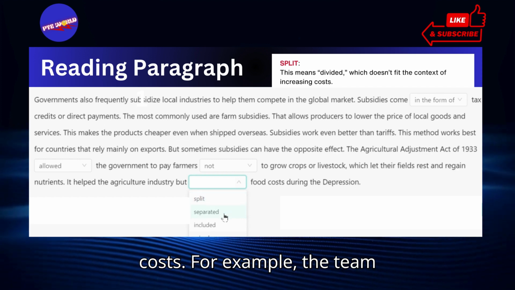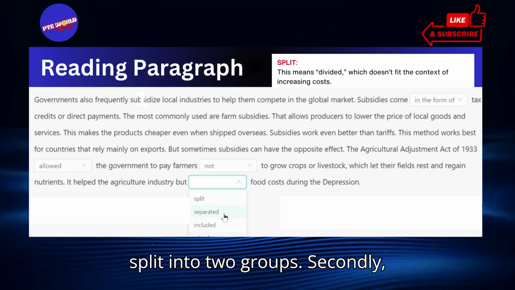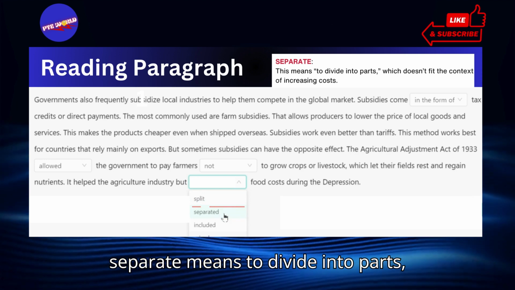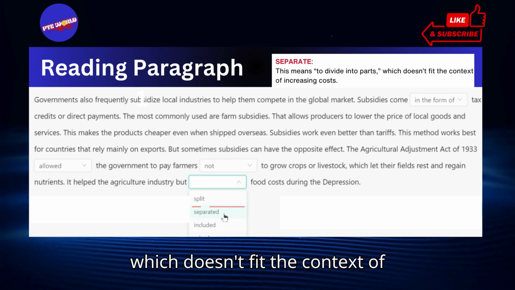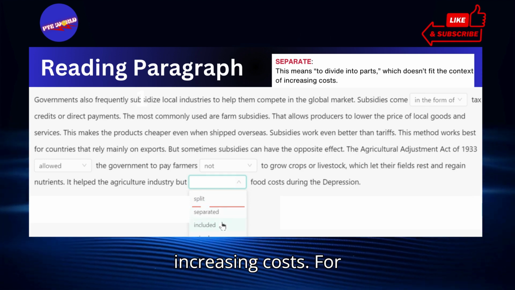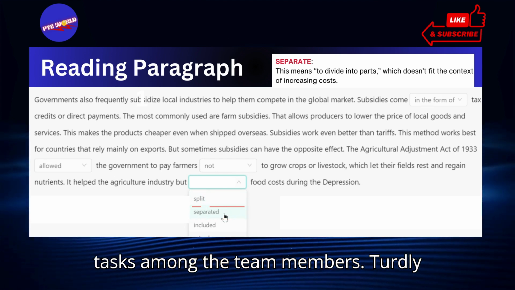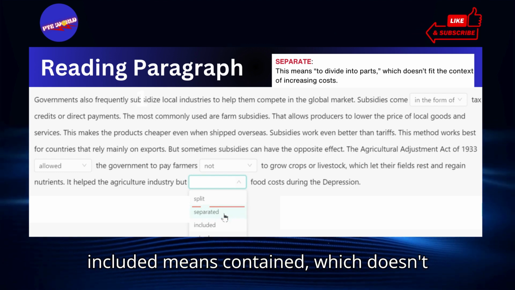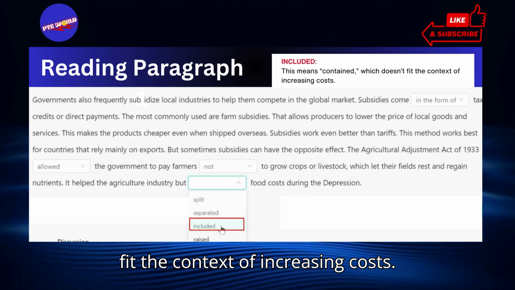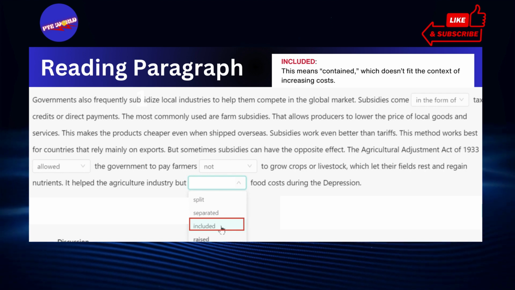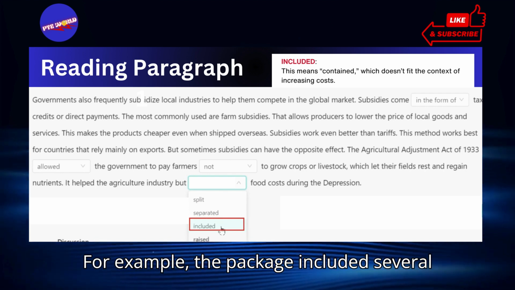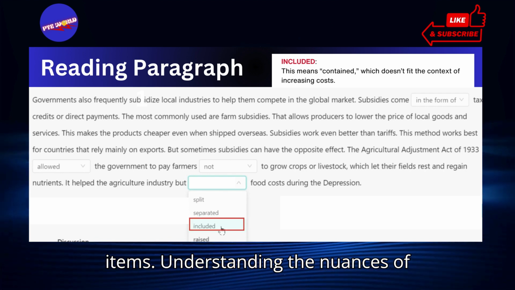Firstly, "split" means divided, which doesn't fit the context of increasing costs. For example, the team split into two groups. Secondly, "separate" means to divide into parts, which doesn't fit the context of increasing costs. For example, they decided to separate the tasks among the team members. Thirdly, "included" means contained, which doesn't fit the context of increasing costs. For example, the package included several items.